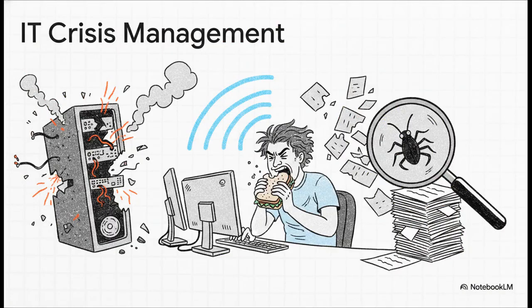Let's see how these intense words apply perfectly to modern crisis management. Imagine a massive IT crisis. A midnight cyber attack wreaks havoc on a global banking system. To the IT team, it feels like a sudden enemy ambush from the shadows. The engineers are so stressed, they don't even take a break. They just wolf down their food like starving animals while typing frantically. They deploy irradiation like deep scans, blasting energy through the servers until they completely saturate the system logs with tracking software to finally pinpoint the bug.